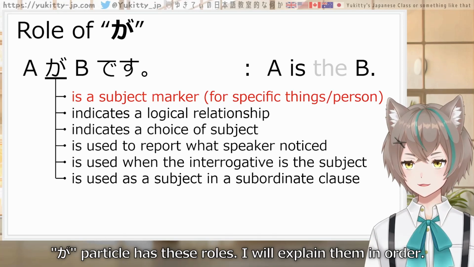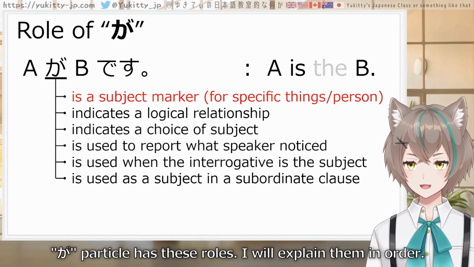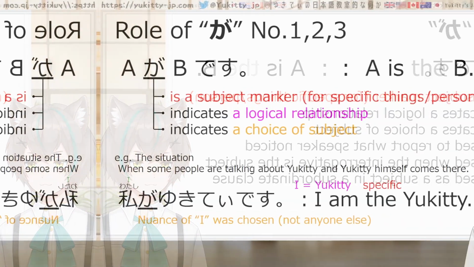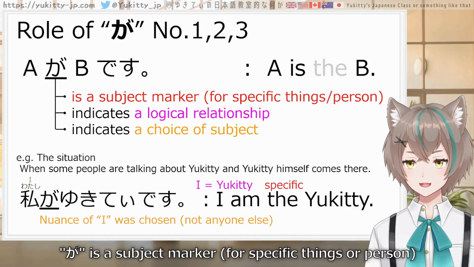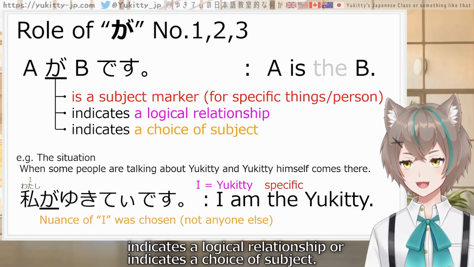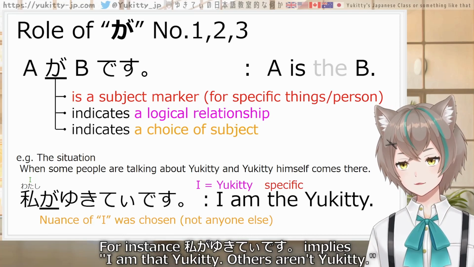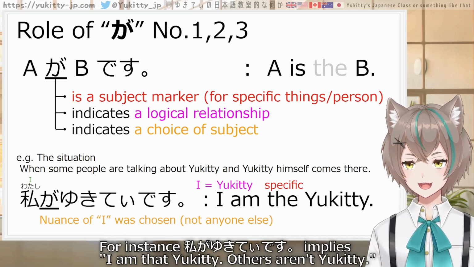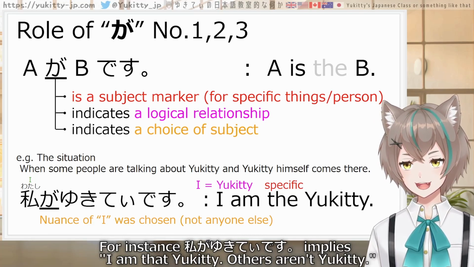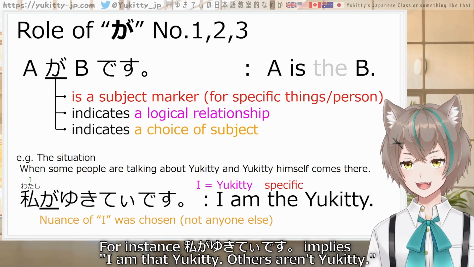Next, the ga particle has these roles. I will explain them in order. First, ga is a subject marker for specific things or persons, indicates a logical relationship, or indicates a choice of subject. For instance, 私が Yukitty です implies I am that Yukitty, other than anyone else.